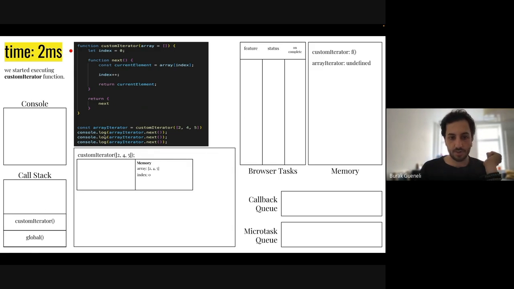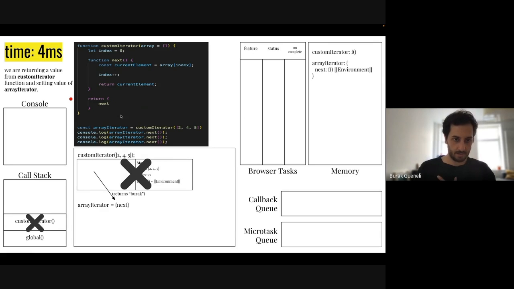So I created the execution context inside of here. Initially, since we passed a 2, 4, 5 array to custom iterator as a parameter, array's value will be 2, 4, 5, and in the first line, we are defining index equal to 0. In the next line, we are defining a function called next. We are not getting inside until we are calling it, so we are just skipping to the return section. In the return section, we are going to remove the execution context of this part, and the values that we defined here are going to be garbage collected automatically by JavaScript.